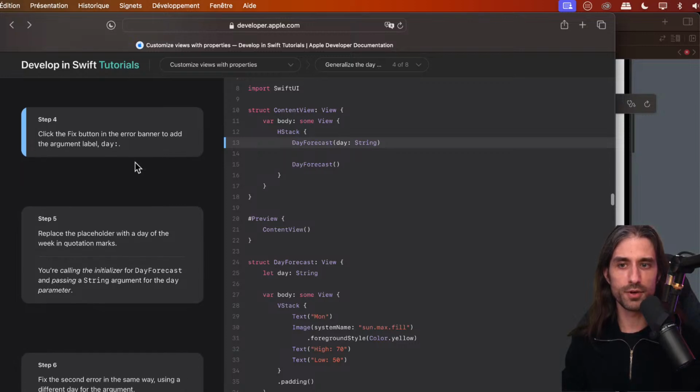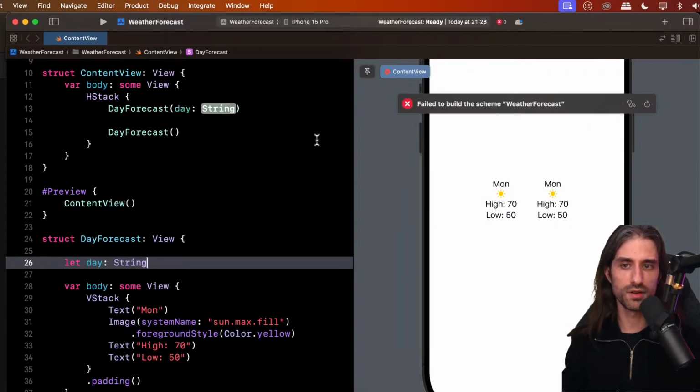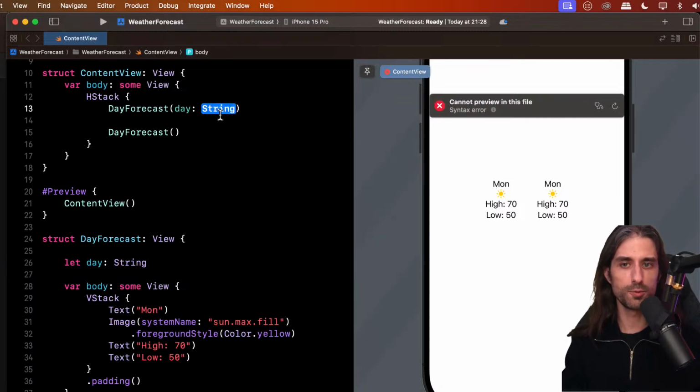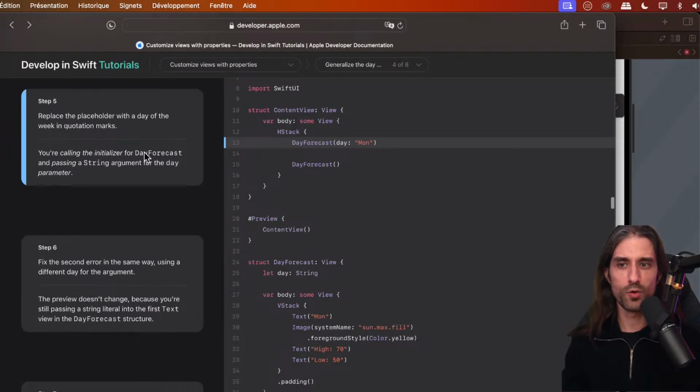This error means that you haven't given the day property a value. So we'll click the fix button in the error banner to add the argument label day colon. So like that. And now we still need to provide the actual value for the day. So we will replace the placeholder with a day of the week in quotation marks. And so what we're doing here is calling the initializer for day forecast and passing a string argument for the day parameter. The parameter is the value that the day forecast will use inside, and we pass a value for it for the specific instance.